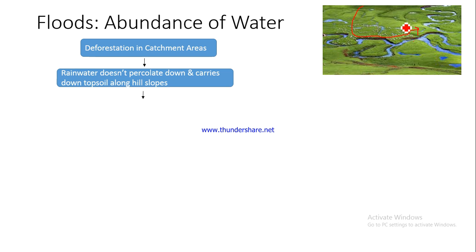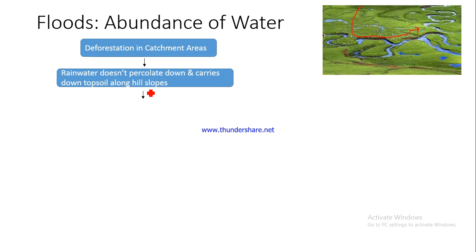However, if the forest has been cut down, what will happen? The rainwater would not percolate down. It would be carried off, and it would carry down the topsoil along the hill slopes. The rainwater is not getting obstructed by the forest, so it will keep moving at a very fast speed and flow down the hill slope.